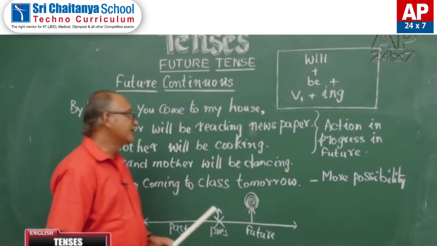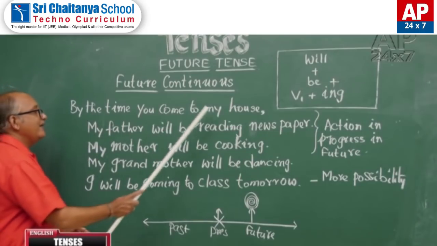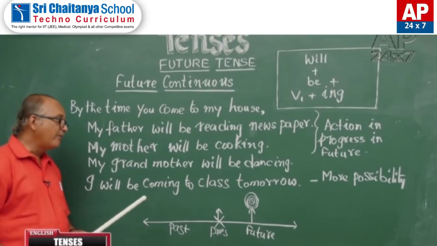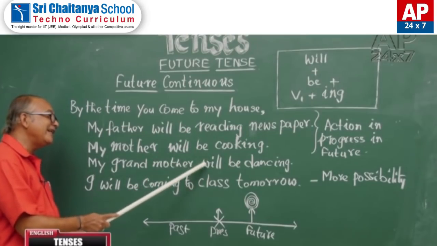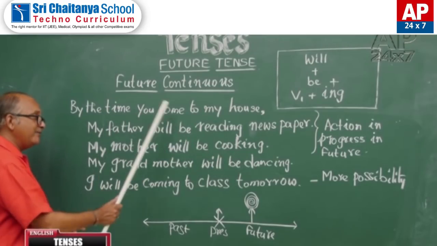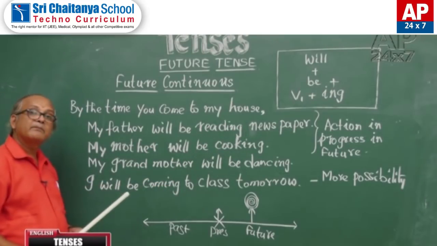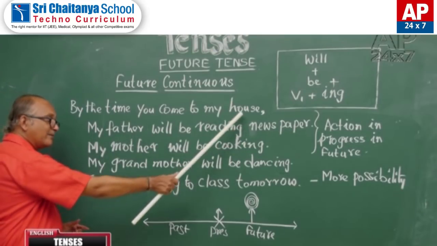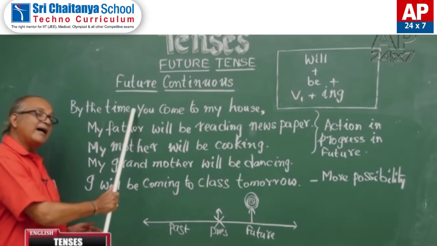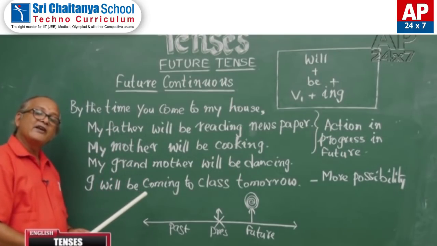Let us examine this through the examples here. By the time you come to my house, take this as common for the first three sentences. By the time you come to my house, my father will be reading newspaper. By the time you come to my house, my mother will be cooking. By the time you come to my house, my grandmother will be dancing.